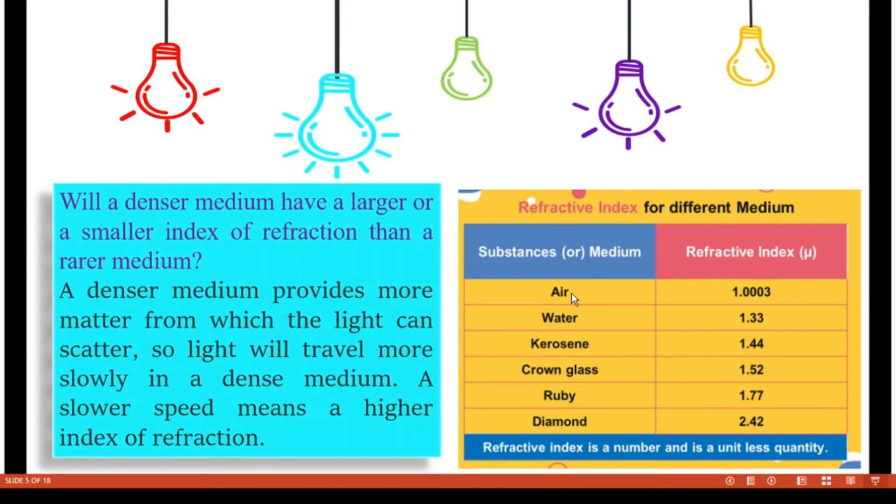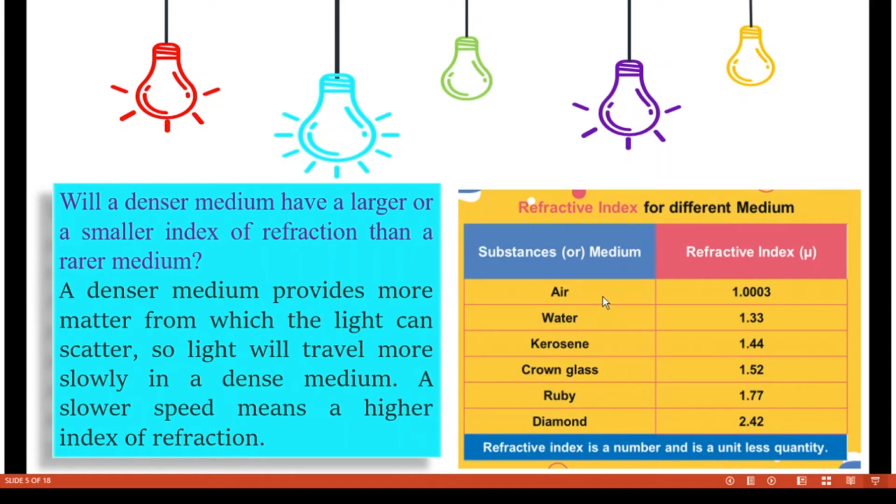We know that air is a rarer medium, whereas water is a denser medium when compared to air. Similarly, kerosene is a denser medium when compared to air and water. Refractive index is a number and it is a unitless quantity. Since it is a ratio, it has no unit at all.